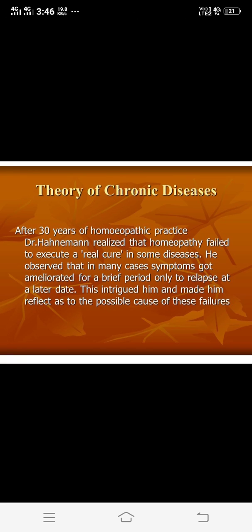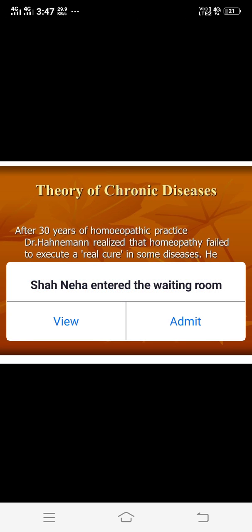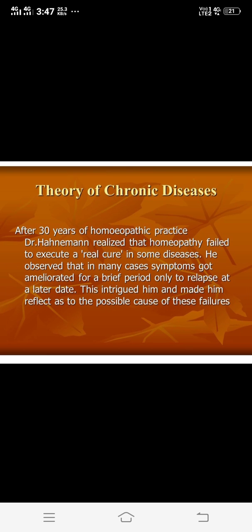Then Hahnemann took up the discussion and made the arguments in the following way. One by one he put forth the reasons to find the exact reason behind the theory of chronic diseases. The first reason is that the law of similars might not be the law of universal application.